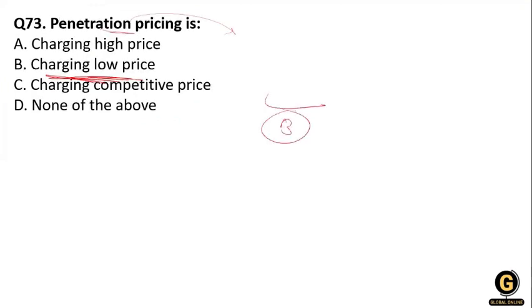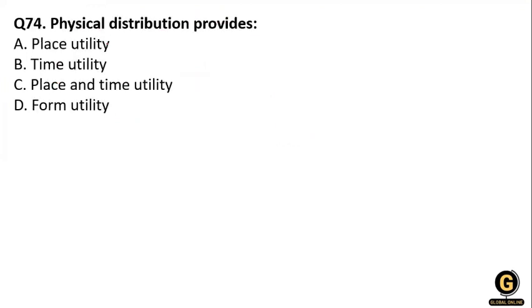Clear? Next question: physical distribution provides place utility, time utility, place and time utility, and form utility. So physical distribution is related to place and the time.